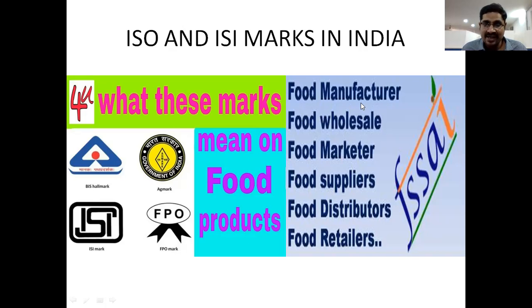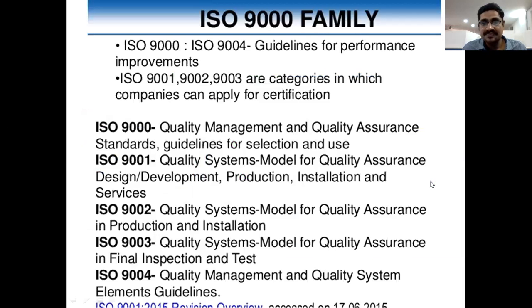Food manufacturers, meaning every food item comes under here, including beverages, cool drinks, ice creams, lays packets, chips, biscuits, wheat, sugar, whatever the food item is. All food items come under these marks, right?